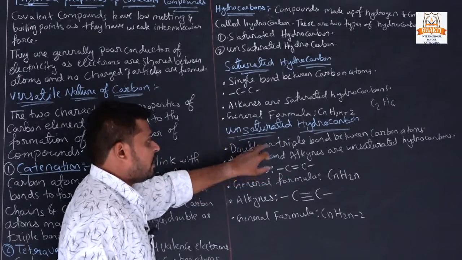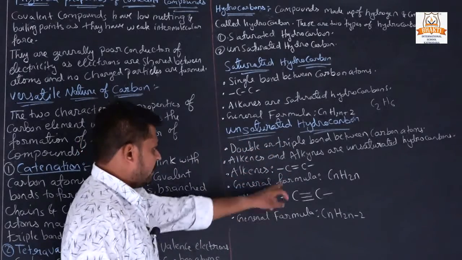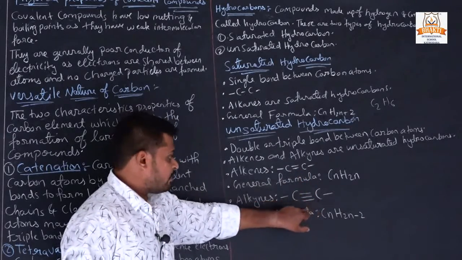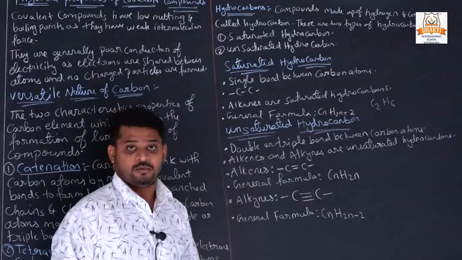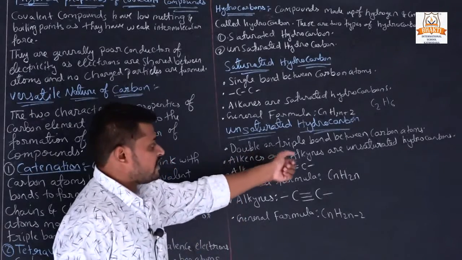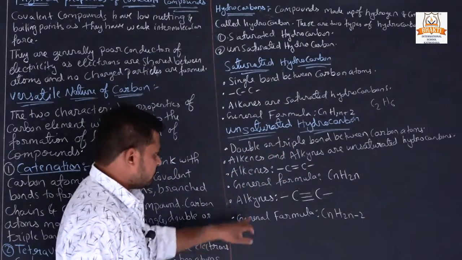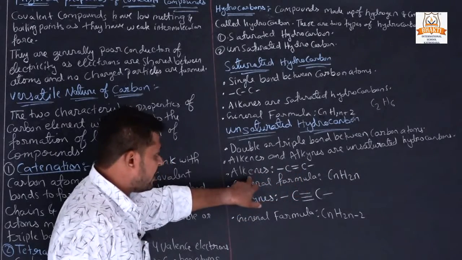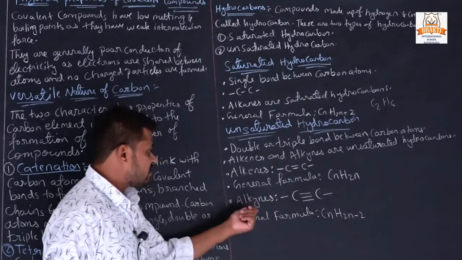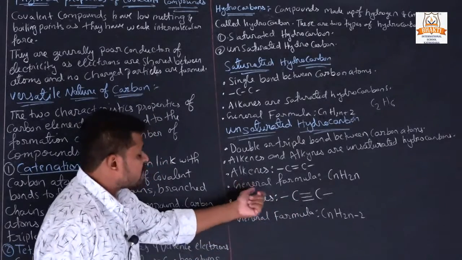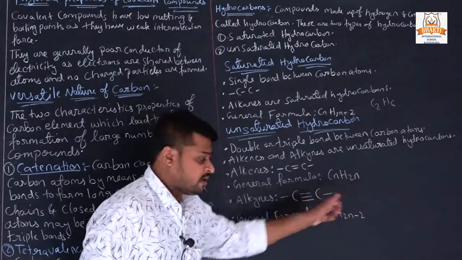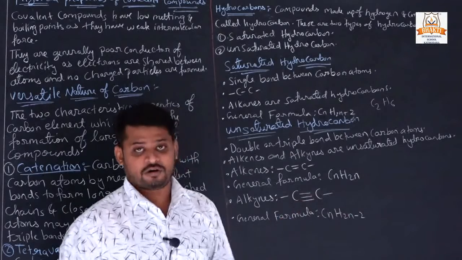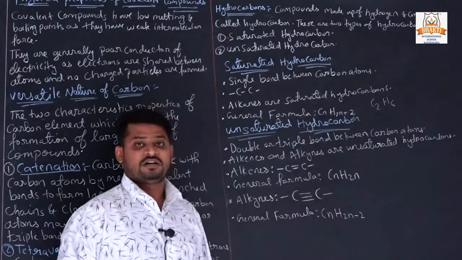Unsaturated hydrocarbons have double and triple bonds between their carbon atoms, like see here. These two carbon atoms have a double bond. Here these two carbons have a triple bond. These are unsaturated hydrocarbons. Alkenes and alkynes are unsaturated hydrocarbons. If they have a double bond, we call them alkenes, and if they have a triple bond, we call them alkynes. Alkenes have the general formula CnH2n, and alkynes have the general formula CnH2n minus 2. To write the molecular formula, we have to use this general formula.